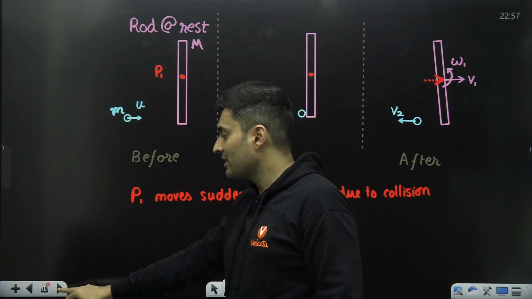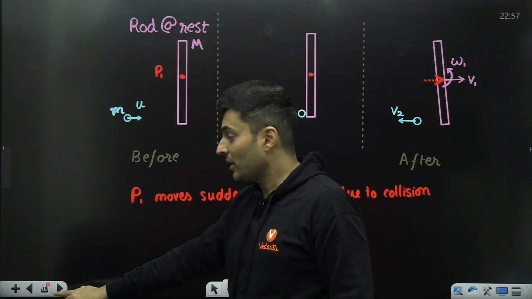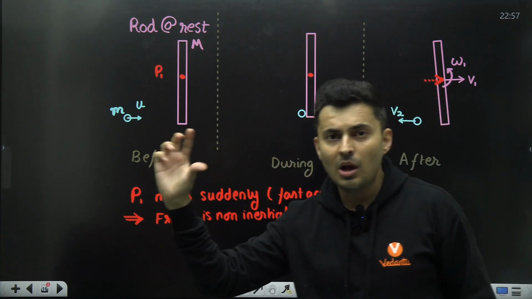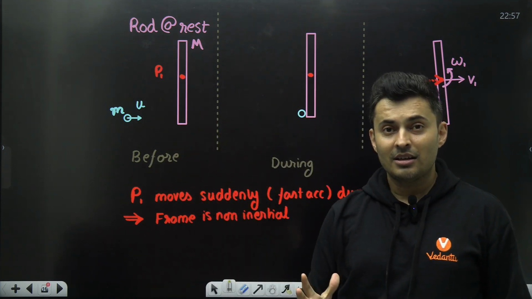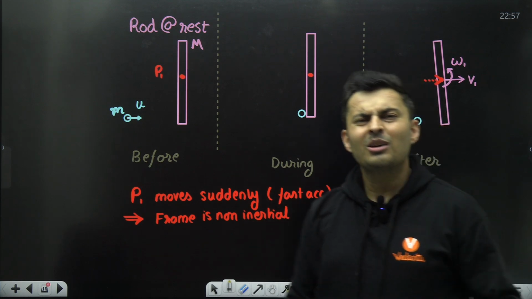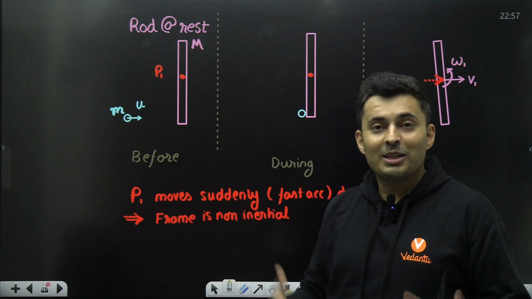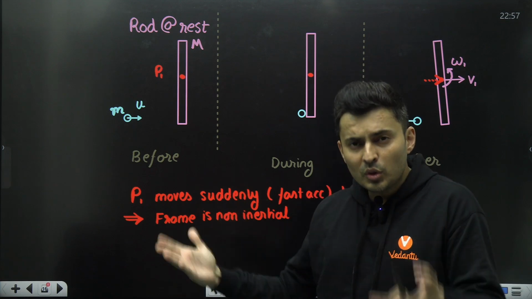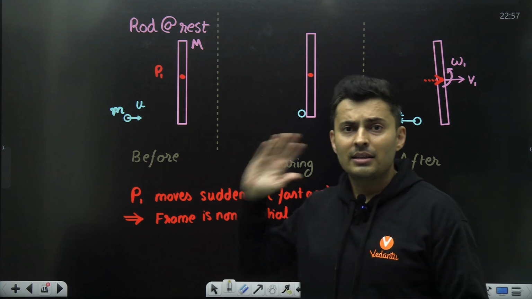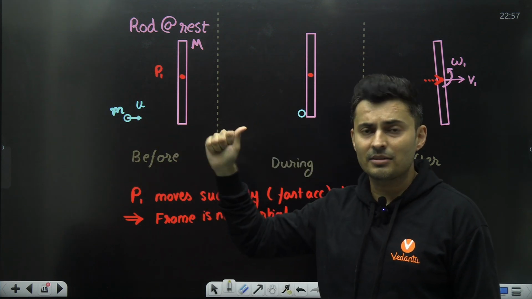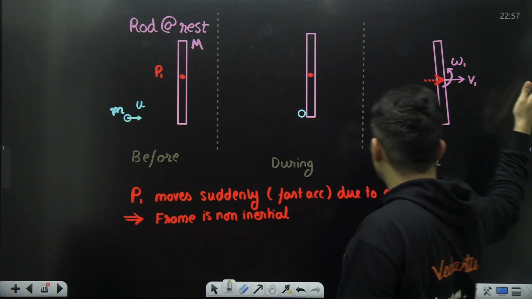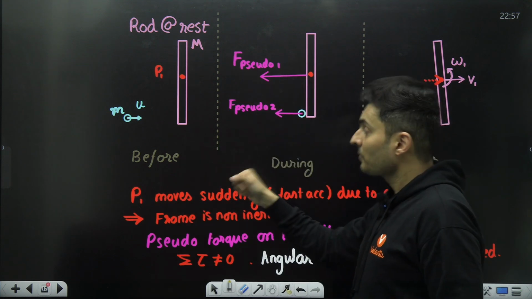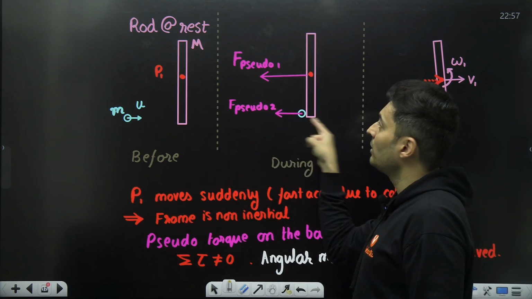Obviously, it's not at rest. It's not an inertial frame. It's a non-inertial frame. All the frames, all the points which accelerate, they are non-inertial in nature. You might be wondering, what difference does that make? Well, the moment you have a non-inertial frame, you should consider pseudo forces. Pseudo forces are fictitious. They are not real. They act opposite to the frame's acceleration. So the point P1 accelerated suddenly rightwards. So the pseudo force will act backwards, both on the ball as well as on the rod.